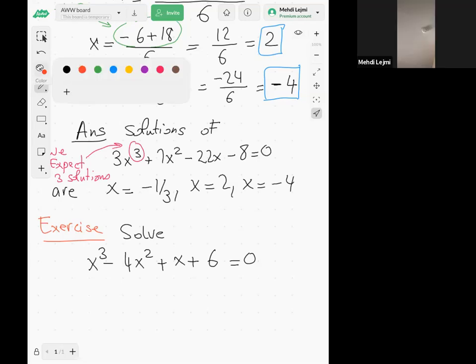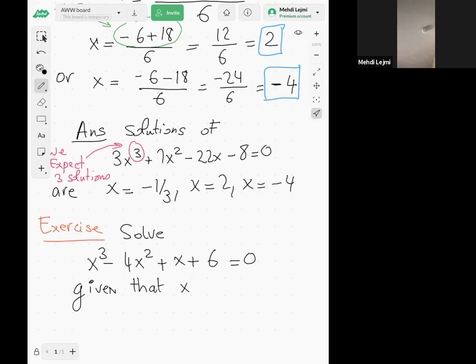So here's a similar exercise. We have to solve this equation, given that x equal to -1 is a solution. I'm going to give you, let's say, 10 minutes to solve this equation. Just follow the same steps, all right?